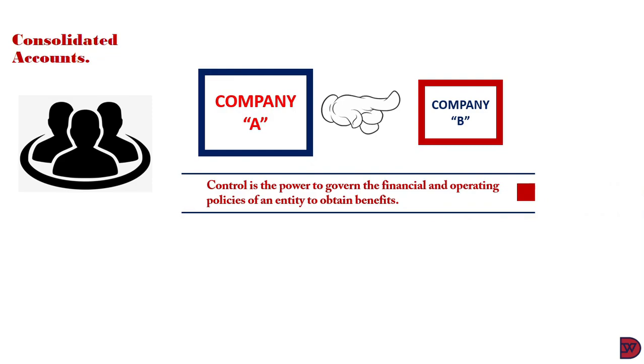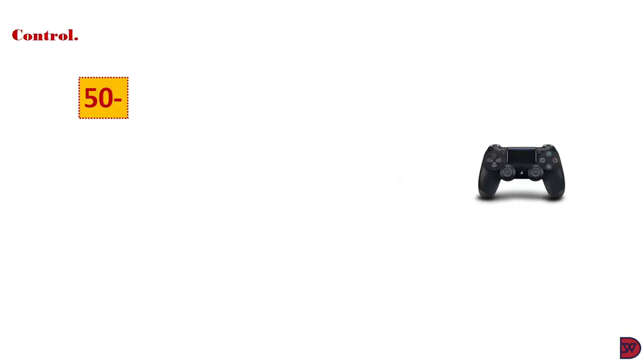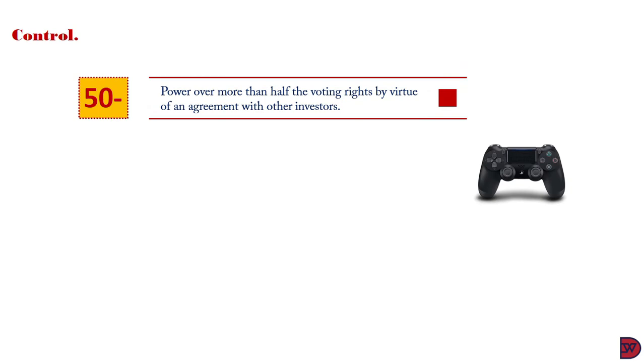Control is the power to govern the financial and operating policies of an entity to obtain benefit from its activities. Control is presumed to exist when a parent, directly or indirectly through its subsidiaries, owns more than 50% of the voting power of a subsidiary. Control may also exist when a parent owns 50% or less of the voting power of an entity, in a situation where, first, there is power over more than half of the voting rights by virtue of an agreement with other investors.